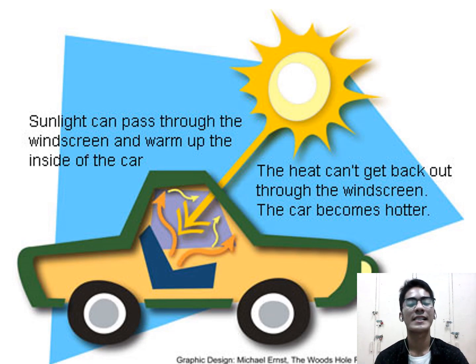Okay, let's take for example a car on a cool but sunny day in relation to the greenhouse effect. A greenhouse or car is generally warmer than the air outside because sunlight and heat pass through the glass into the car, but heat is then trapped in the car, making it warmer. And as the heat can't get back out through the windscreen, the car becomes hot.